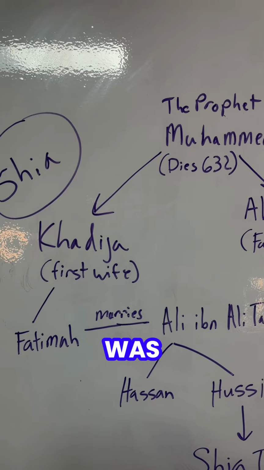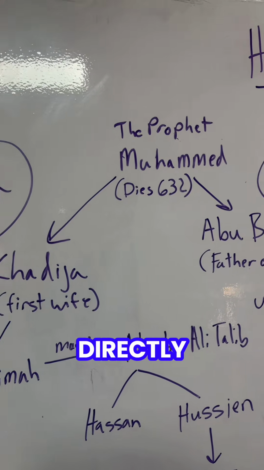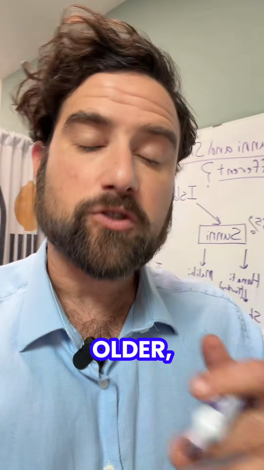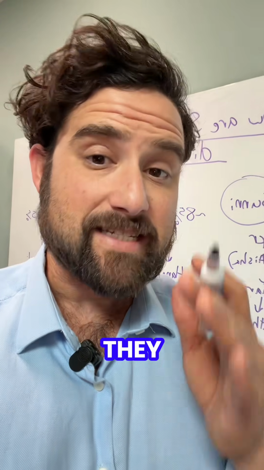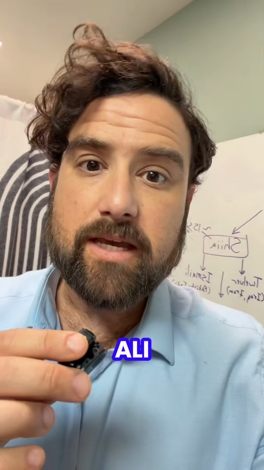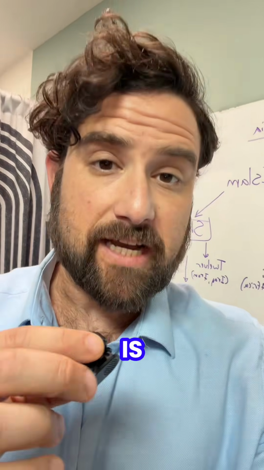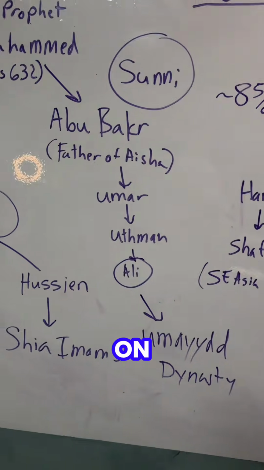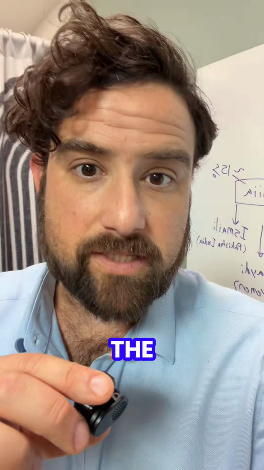For the Shia, it was important that the leader of Islam be directly related to the Prophet Muhammad. Khadija was the first wife of Muhammad, and she was much older, so she died before him. However, they did have a daughter. Fatima marries Ali. This means that Ali is directly related to Muhammad, which is actually great because he eventually becomes the caliph. Ali is recognized as a leader on both sides. This is the last time the sides will agree.